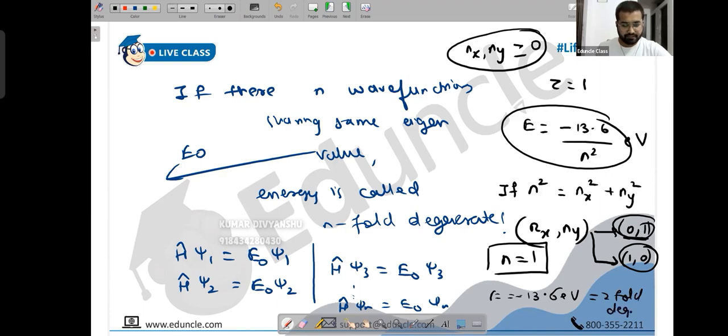Twofold degenerate. One-fold degeneracy means non-degenerate. Simple, write it above the margin. One-fold degenerate means non-degenerate. It means it's unique. Nobody can share its value. Write down: one-fold degenerate means non-degenerate, and it also means unique.